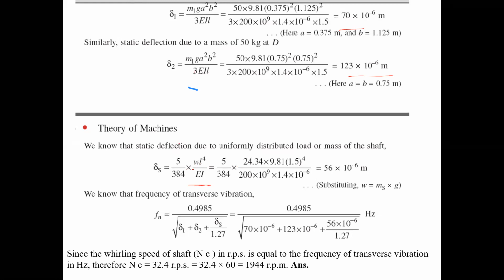So 24.34 into 9.81 into the length of the shaft, which is 1.5, WL, 1.5 power 4, by E, which is the Young's modulus already known, and I is 1.4 into 10 power minus 6. When we substitute the values and make the calculation, we get the value 56 into 10 power minus 6 meters.